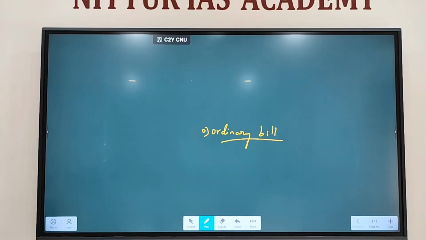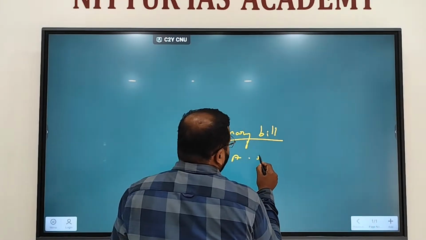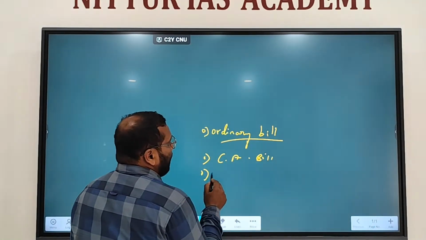Second one, what do you remember? Article 368. Constitutional amendment bills can be introduced in either Lok Sabha or Rajya Sabha, and there is no provision of a joint sitting as well. So both the houses are equal. Constitutional amendment bill.